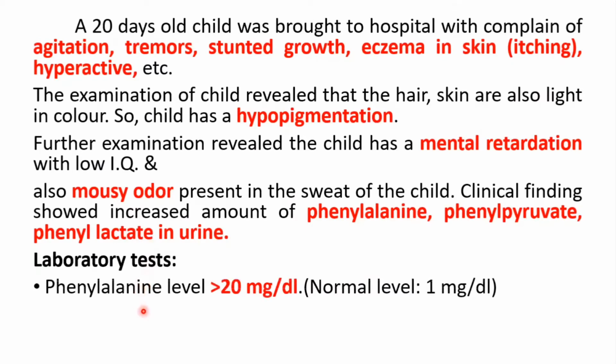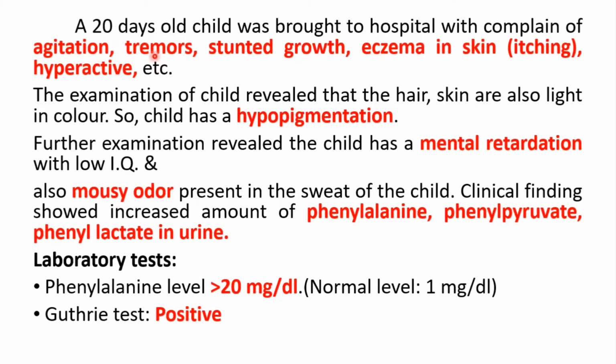In the laboratory test, phenylalanine was more than 20 milligram per deciliter. Normal was 1 milligram, while the Guthrie test was positive. So from this case, you can see I have highlighted the points like this.